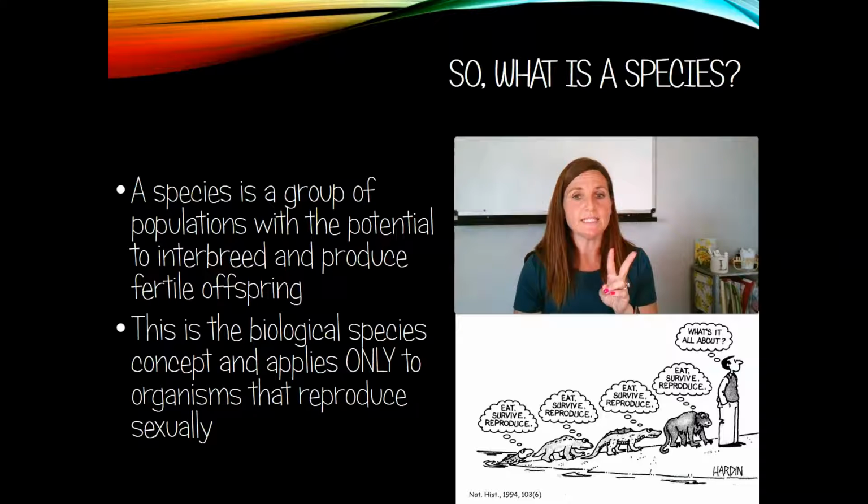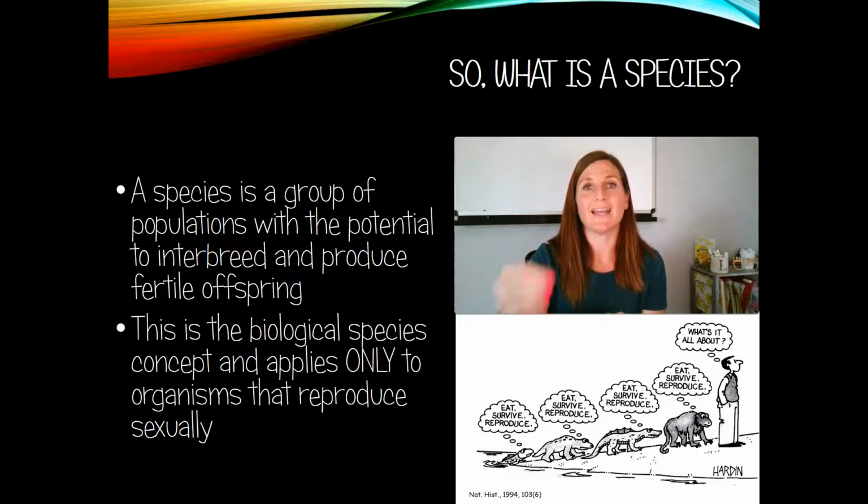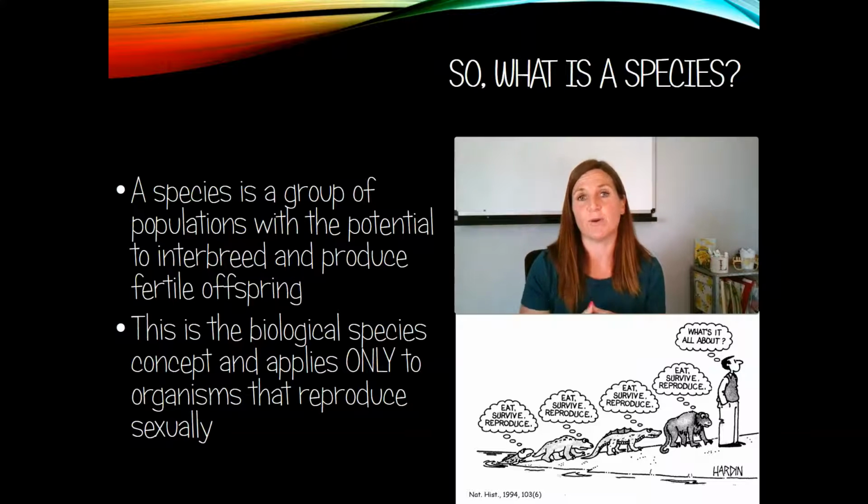So there's two pieces here. One is, can they reproduce? Can those two species have an offspring? And so we know that a mule is a hybrid of a donkey and a horse. Grizzly bears and polar bears could have an offspring. But are those offspring, are those babies able to reproduce again? Are they fertile offspring? And the answer in all of those cases is no. So in the case of a mule, it is now a sterile offspring.